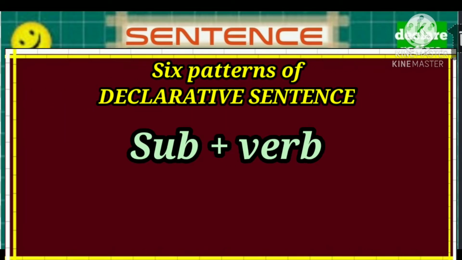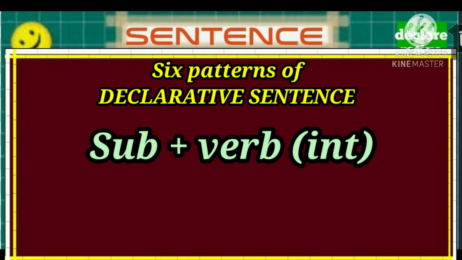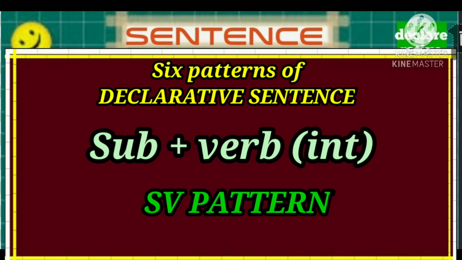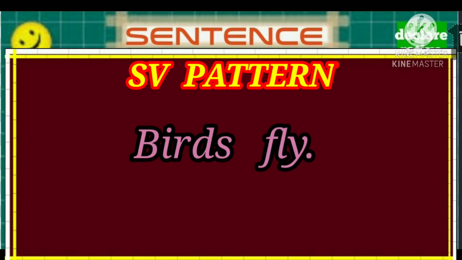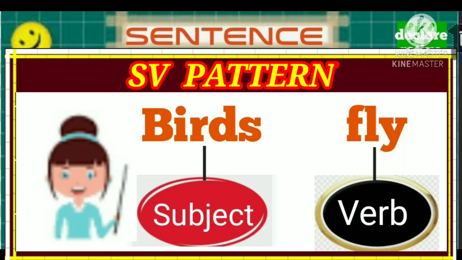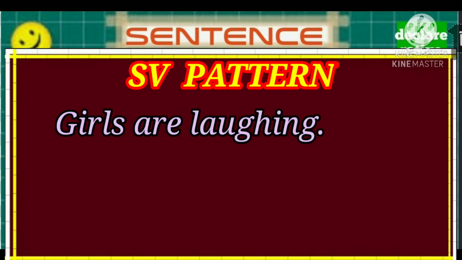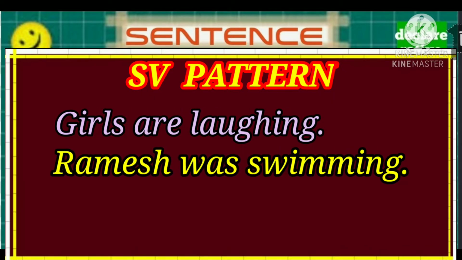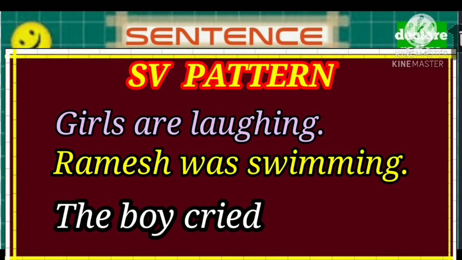First, subject plus verb, but the verb must be an intransitive one. We can also say it is the SV form. For example, birds fly. Here birds is the subject and fly is the verb. Some other examples of this pattern are: girls are laughing, Ramesh was swimming, the boy cried, etc.